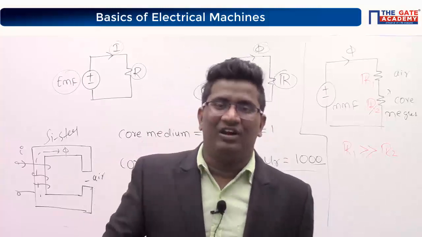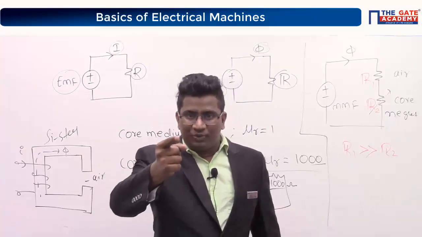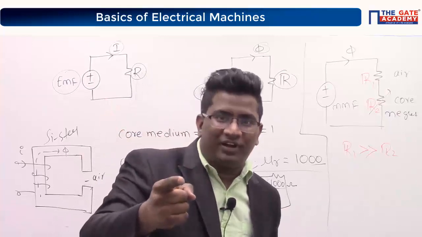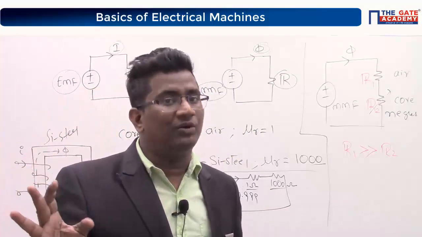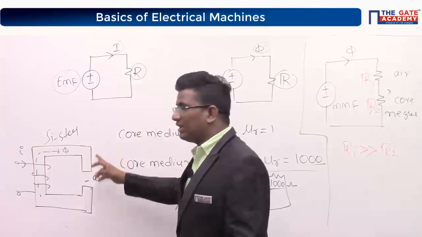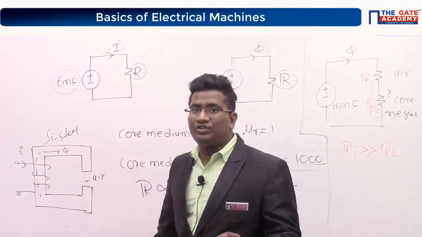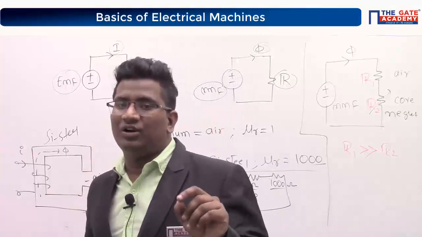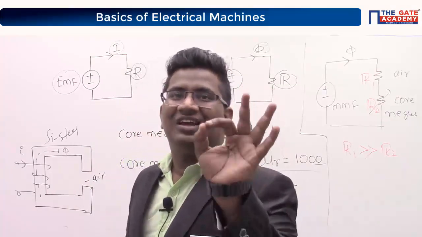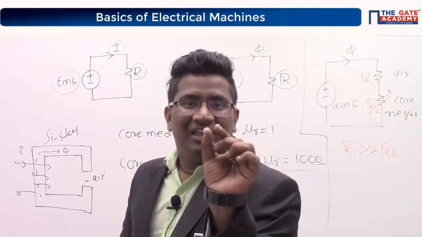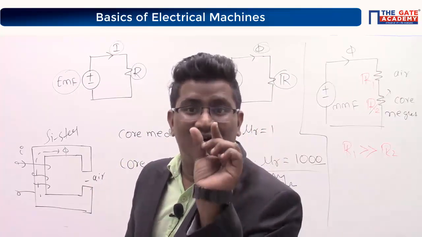Therefore, tell me, in the core would you always prefer a low reluctance medium or a high reluctance medium? Low reluctance medium means low MMF drop.